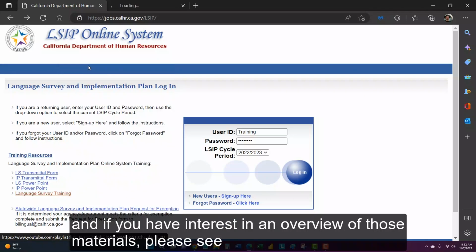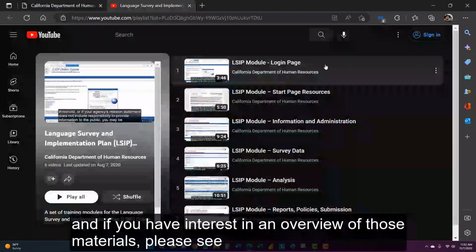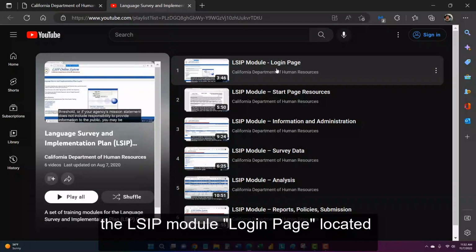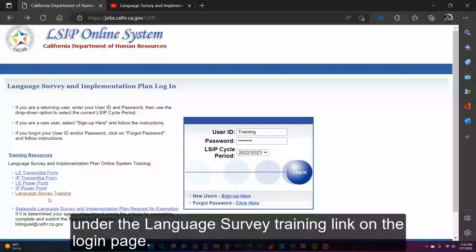Training materials for the language survey and implementation plan are available through the login screen of the LSIP system. And if you have interest in an overview of those materials, please see the LSIP module login page located under the language survey training link on the login page.